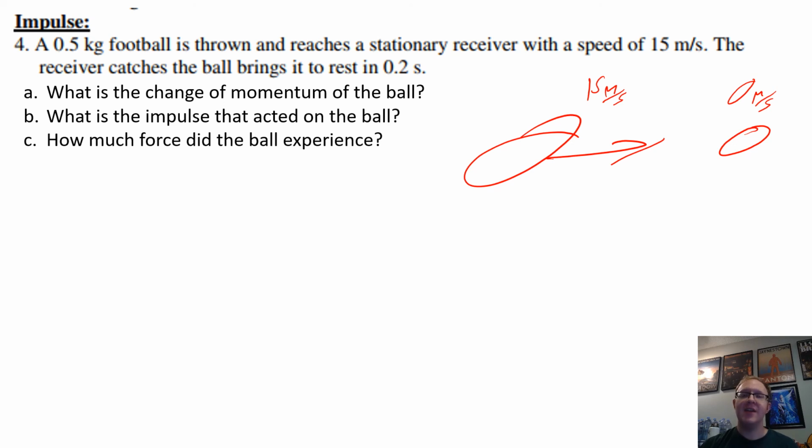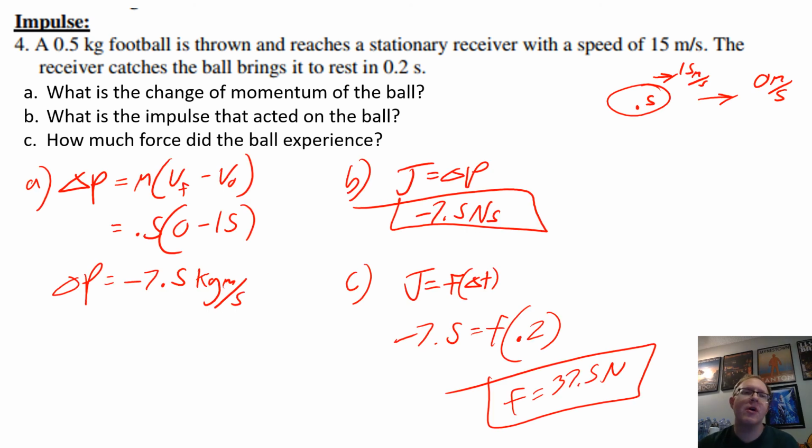Okay, let's head into the answer. So calculating the momentum, it's important to not get your finals and your initials confused. So final is 0 and the initial is 15. So this change of momentum is actually negative. I'll get the highlighter out here. So we're talking about over here. Oh, that's not the highlighter. Pen highlighter. There we go. So yeah, final is 0. Initial is 15. Don't forget the mass. So we get a change in momentum of negative 7.5 kilogram meters per second.